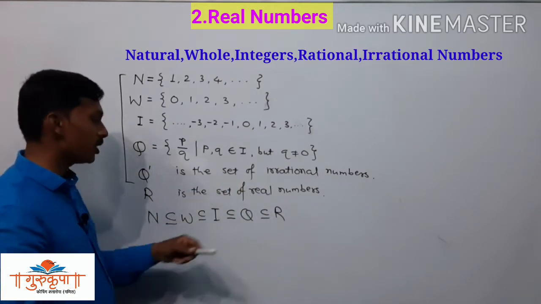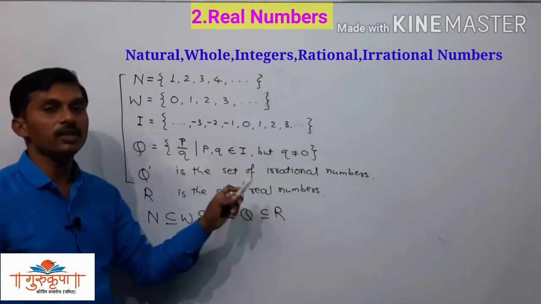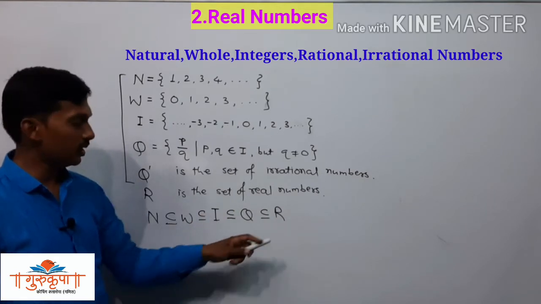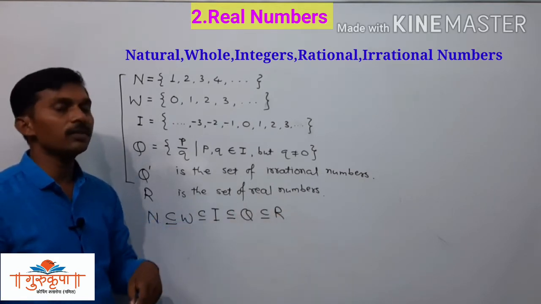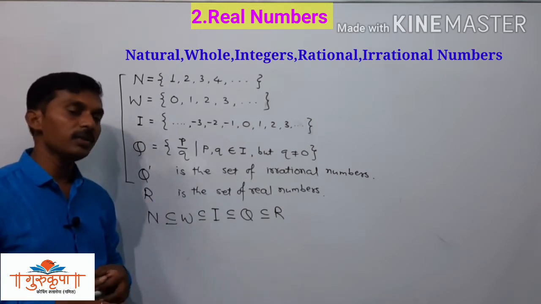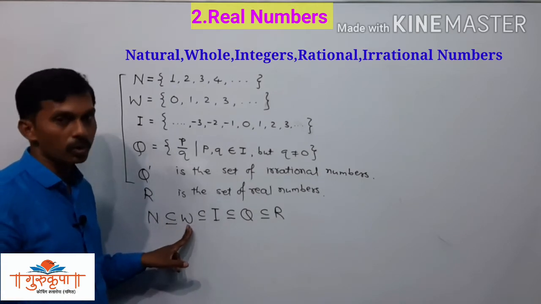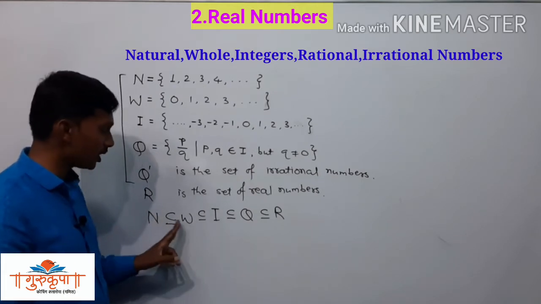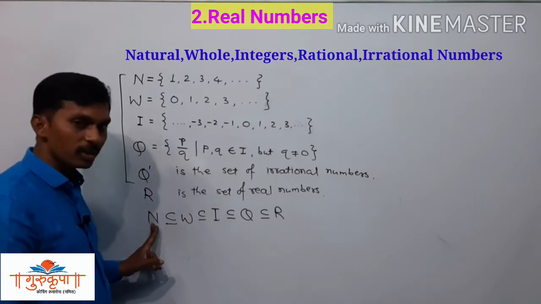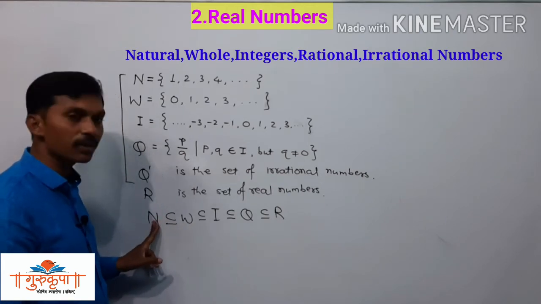So here the biggest set is R. We can determine it as the universal set of the numbers. R, the set of real numbers, is suitably chosen as the universal set here, since all the natural numbers are whole numbers. All the natural numbers are whole numbers, but all the whole numbers are not natural numbers. N is a subset of W, but W is not a subset of N.